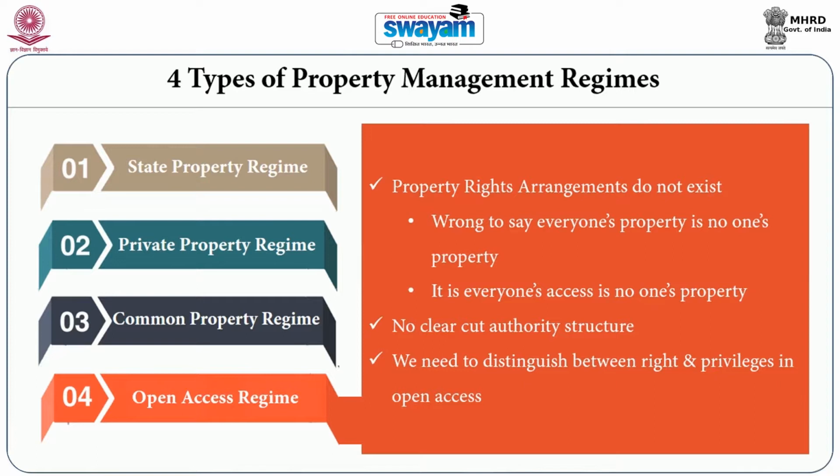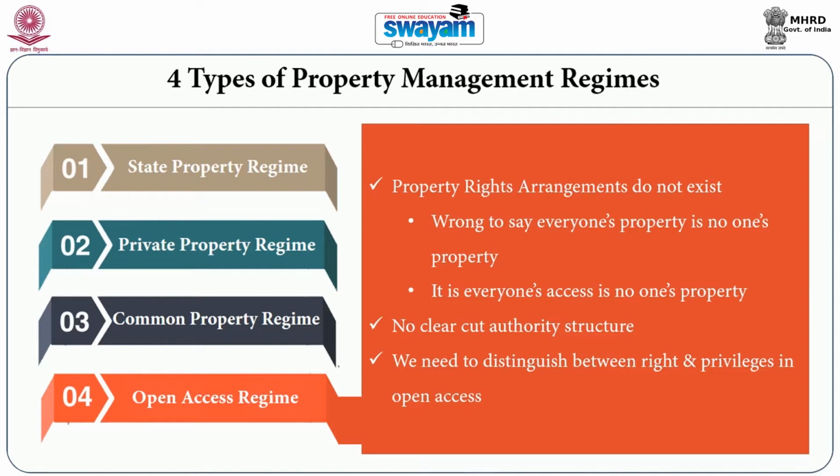In the case of private property regime, it is the private individual who owns the right to use and decide over the resource, and in the case of common property regime, it is the community, the group, who holds the right in common. Whereas, in the case of open access regime, there is no clear cut right regarding the resource.